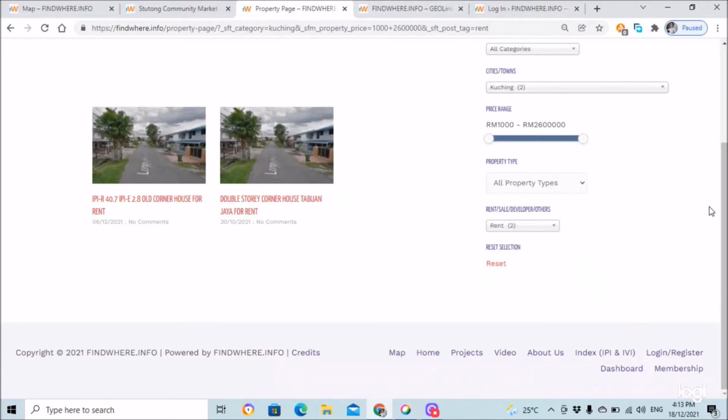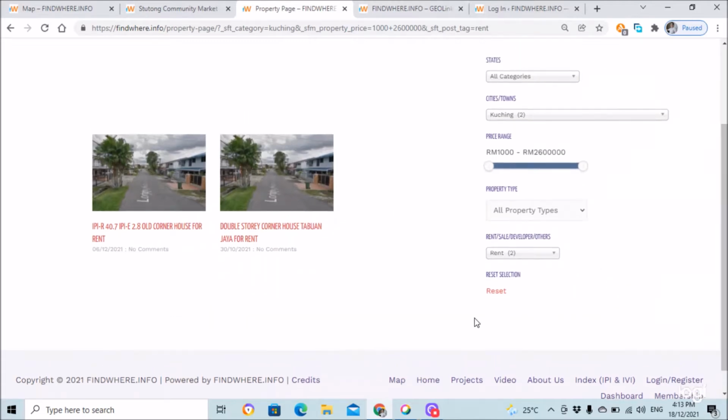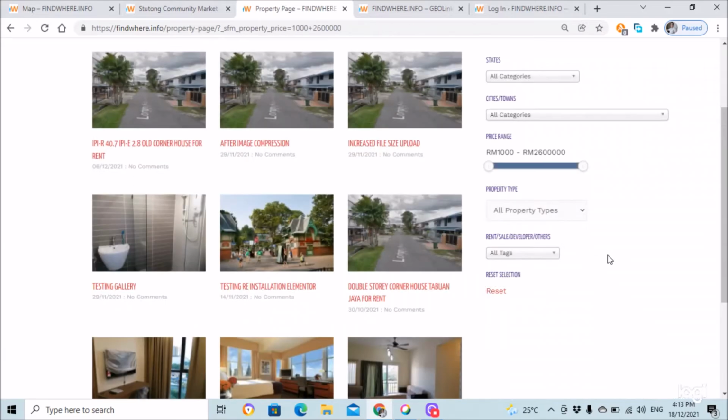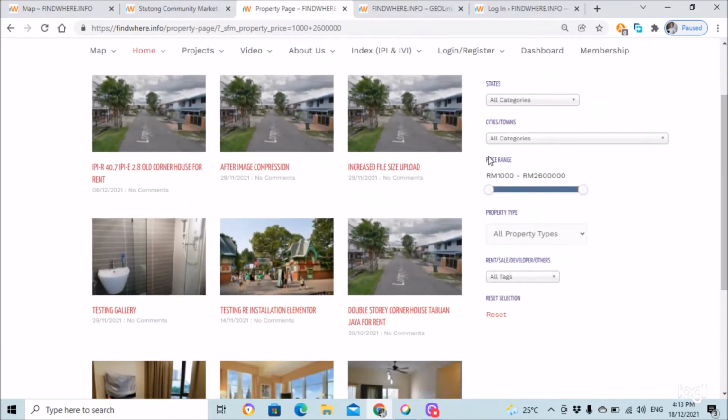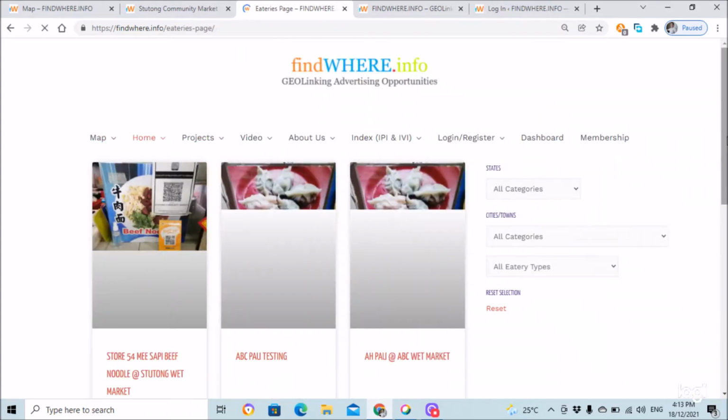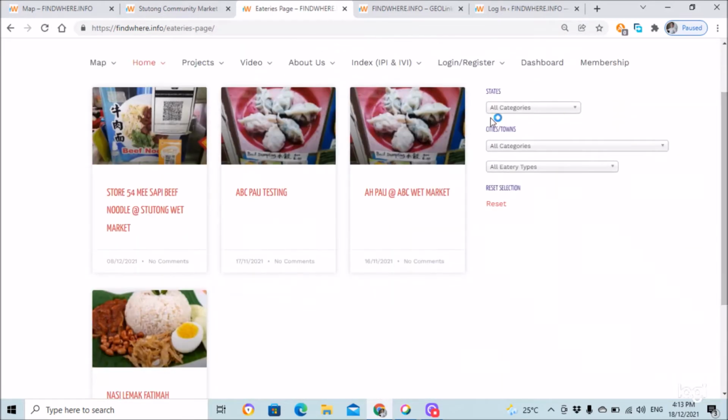Upon having done your selection and you want to reset the selection, there is a reset button. When you press the reset button, the whole selection will go back to the original state. This is the feature that is incorporated into every archive page, which is the main selection page. The main selection page will always have the state selection, township selection, and a reset button.